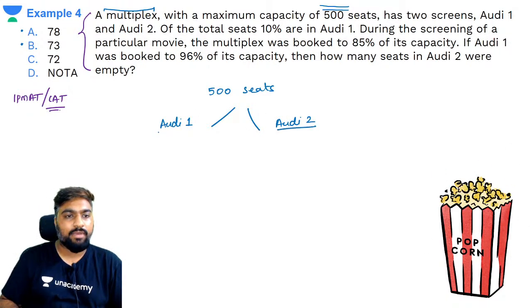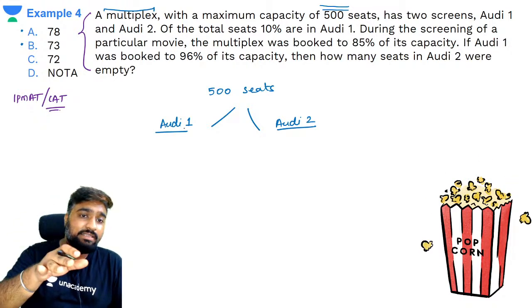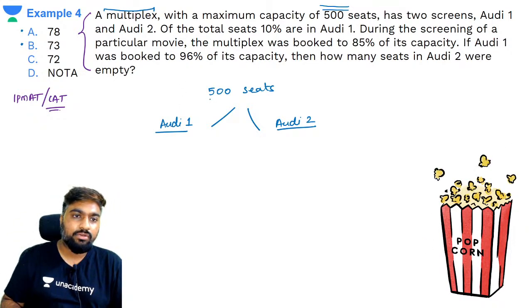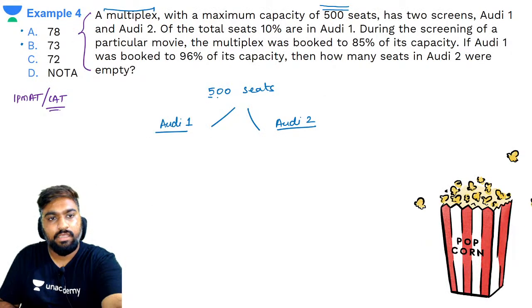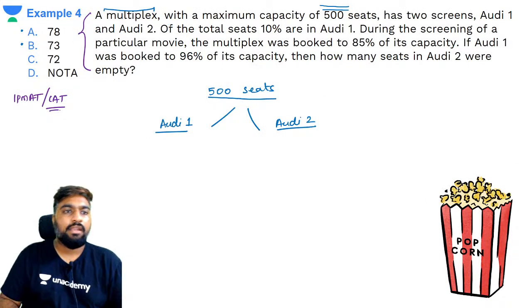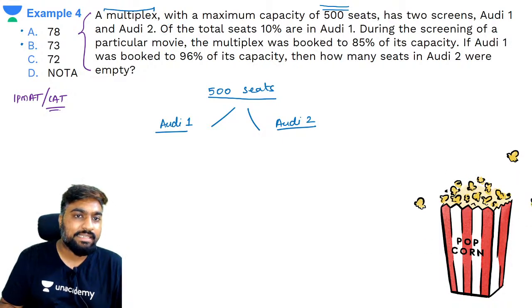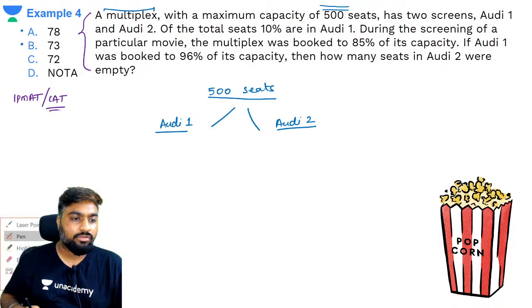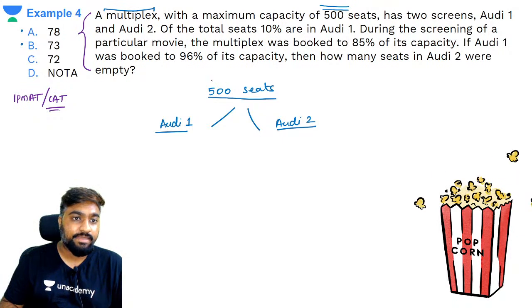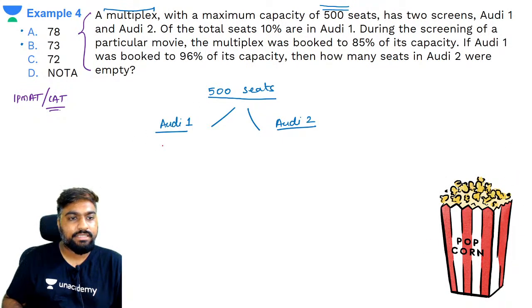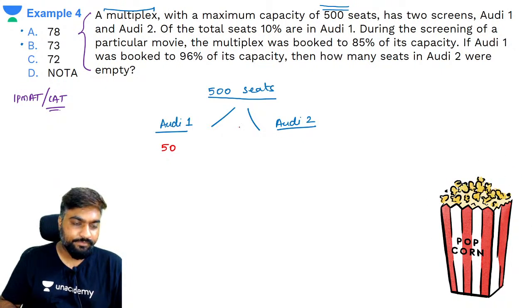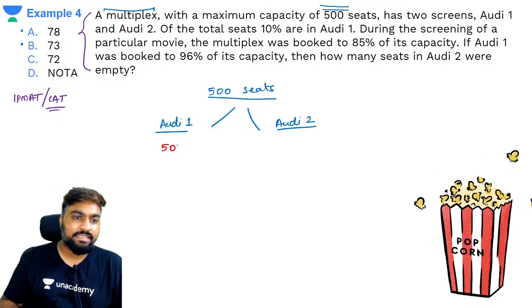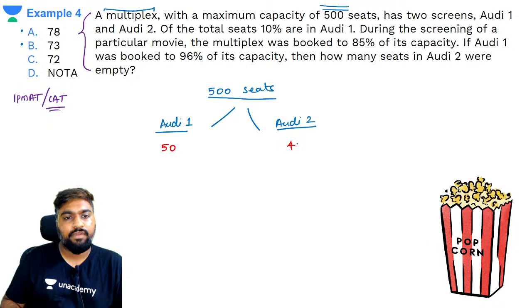This is called stepwise segregation. Please keep this in mind. If you do it this way, it will be easy for you to segregate things. Now what are they saying? Of the total seats, 10% are in OD1. So 10% of the total 500 seats, which is how many? 50 seats. So how many are in OD2? Out of 500, if 50 seats are in Audi 1, then the remaining 450 will be in Audi 2, correct?